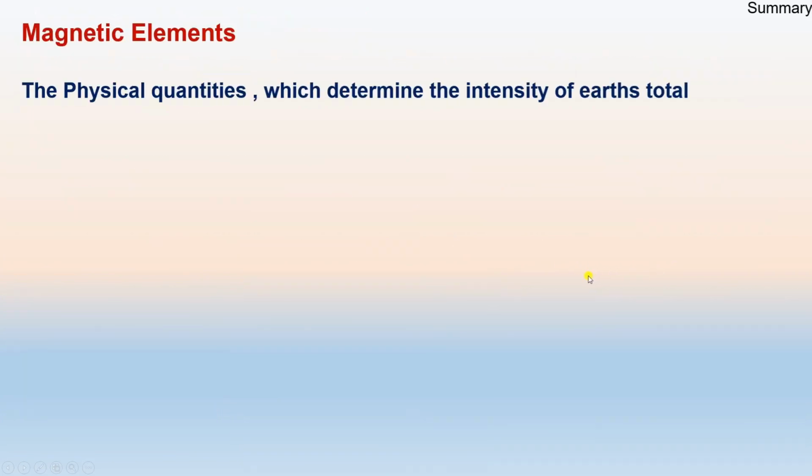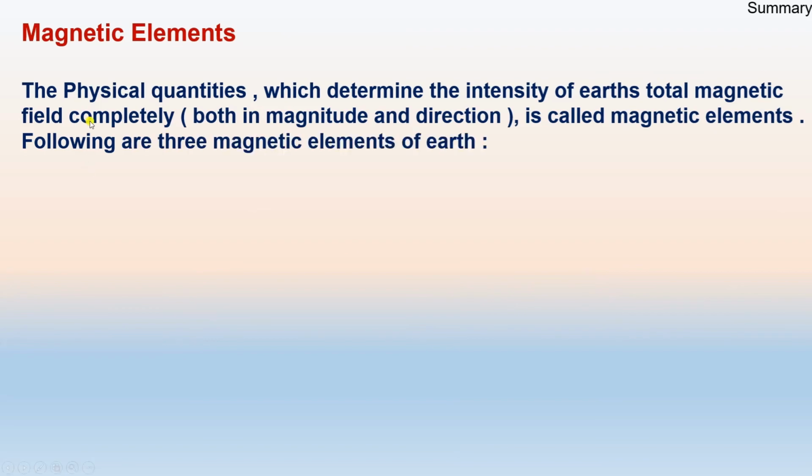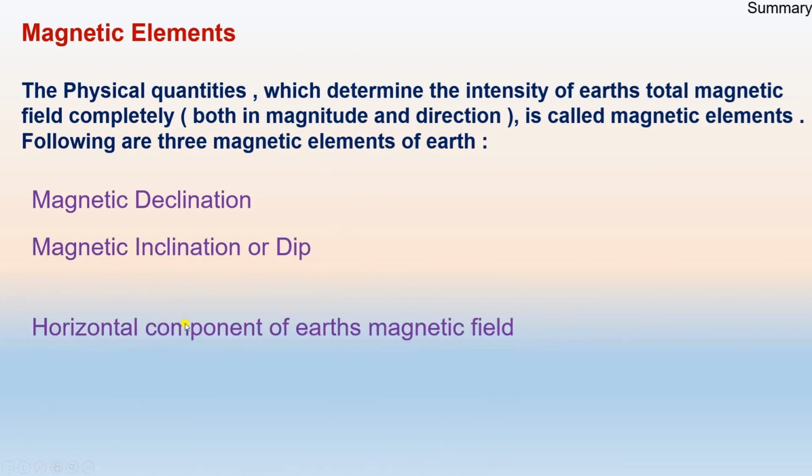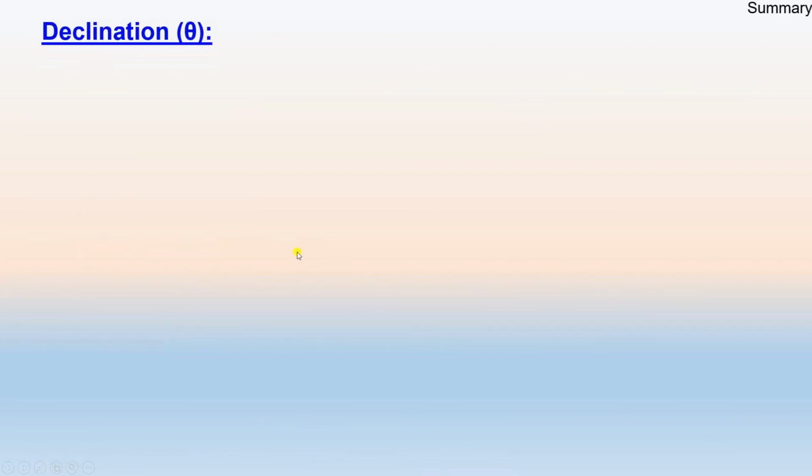Then we have discussed the magnetic elements, the physical quantities which determine the Earth's total magnetic field completely, both in magnitude and direction. These are called the elements of Earth's magnetism, and there are three: magnetic declination, magnetic inclination, and the horizontal component of Earth's magnetic field.